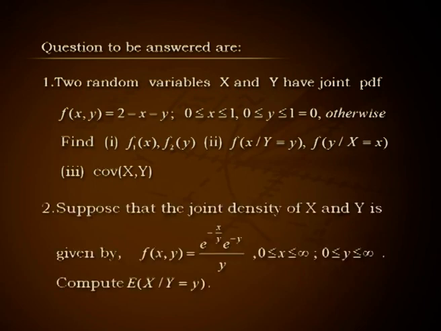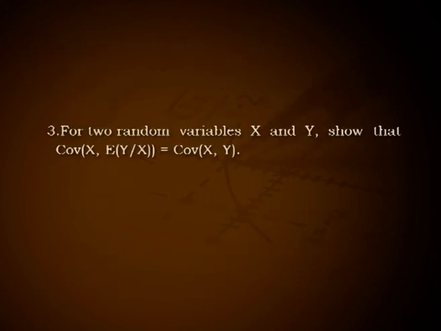Suppose that the joint density of x and y is given by f of xy equal to e raised to minus of x by y into e raised to minus y all divided by y for 0 less than x less than infinity, 0 less than y less than infinity. Compute expectation of x given y equal to y. For two random variables x and y, show that covariance between x and expectation of y given x equal to covariance between x and y.